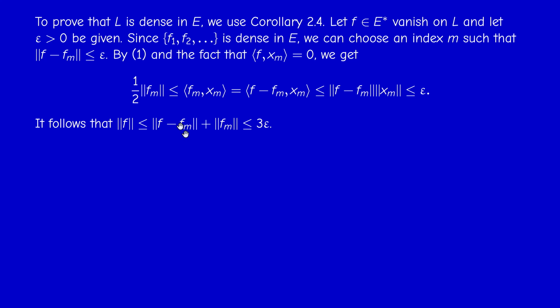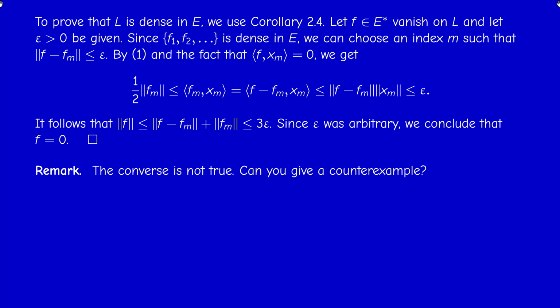The first term is less than epsilon, and the second term is less than 2 epsilon. Therefore, the norm of F is less than 3 epsilon. And since epsilon was arbitrary, this means that F is 0. So this concludes the proof of this first result.